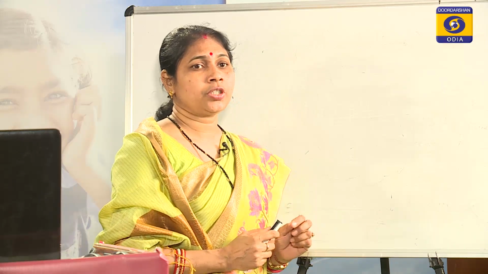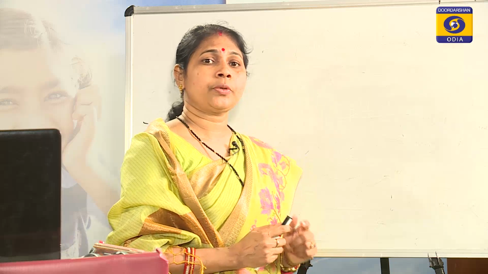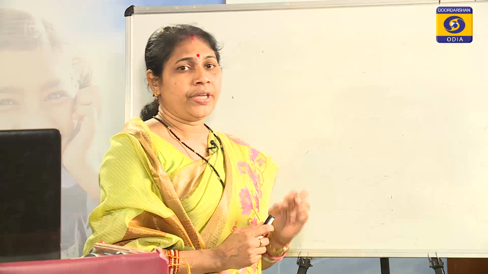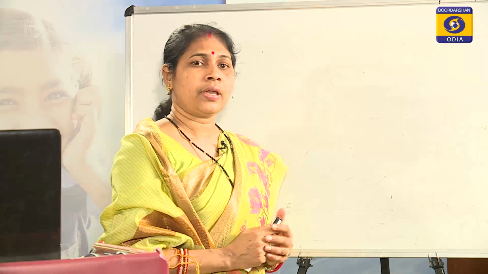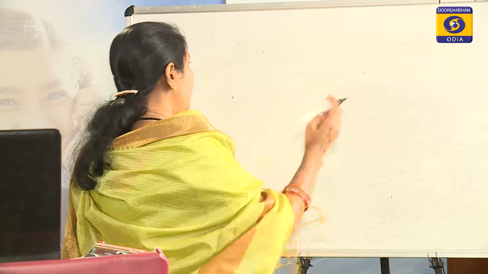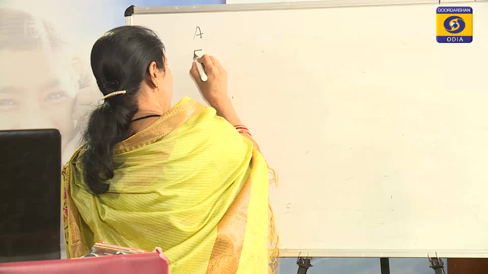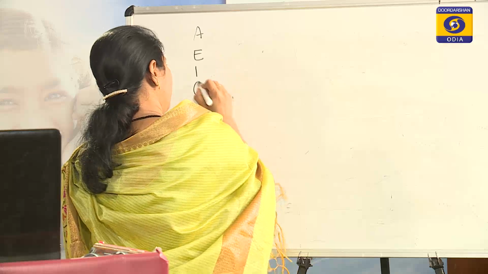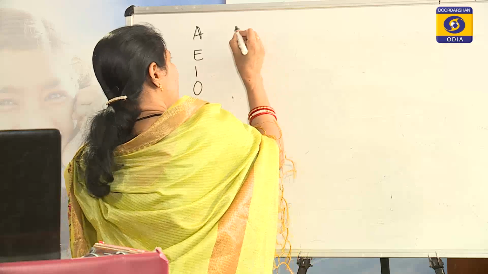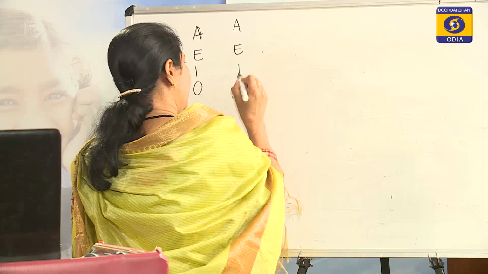Which proposition is converted to which proposition, and which proposition is averted to which proposition. We have 4 different propositions A, E, I and O. What is the conversion of A? What is the conversion of E, I and O? Similarly, what is the aversion of A, E, I and O?